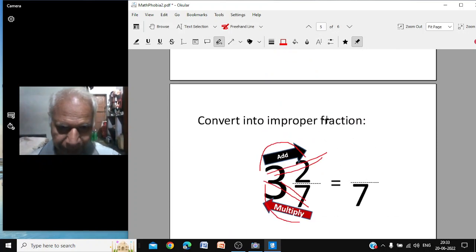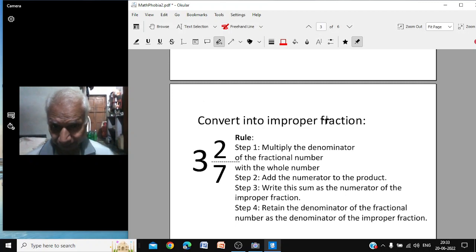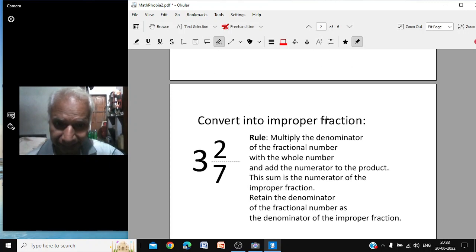First we said this one, convert into improper fraction. First give a formula, which was absolutely rubbish at that level. नहीं तो और भी भयानक है, even more horrifying, terrifying. Step 1, step 2, step 3, step 4. अब बोलो step 5, step 6. और नहीं तो a paragraph. And the paragraph is as big as their essay. Class 1, 2 का essay इतना ही 40-50 words होता है. And that is what you are teaching them as a rule.